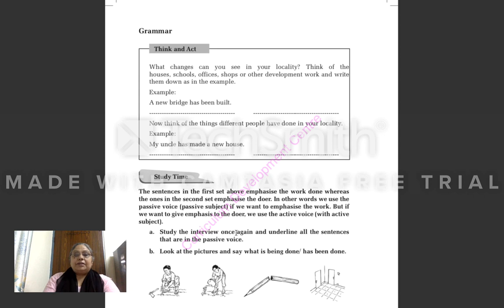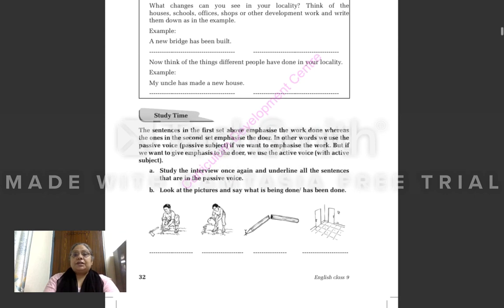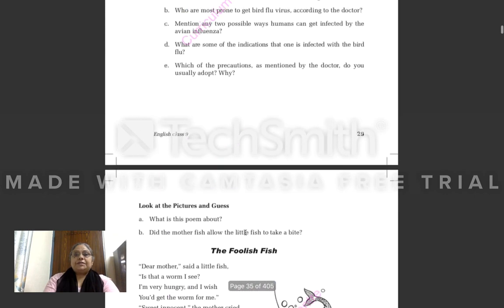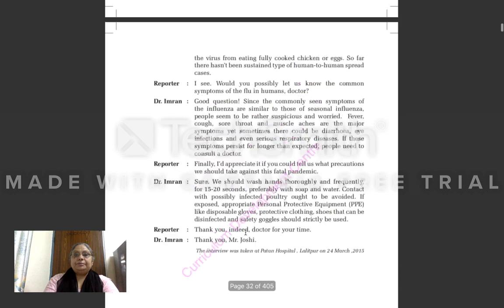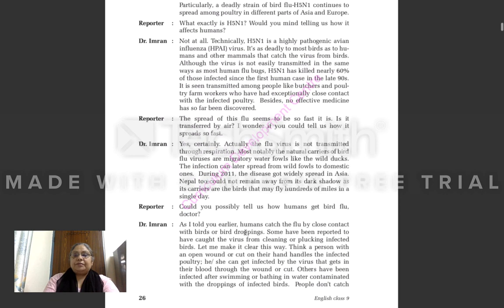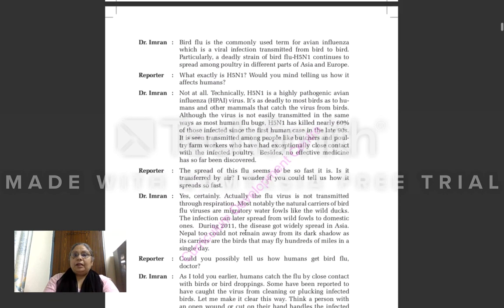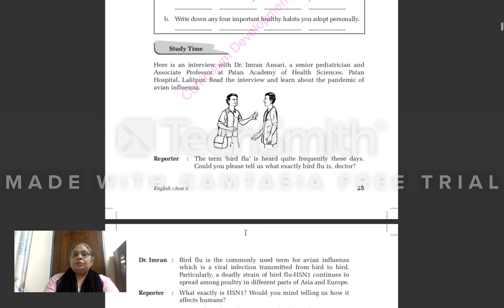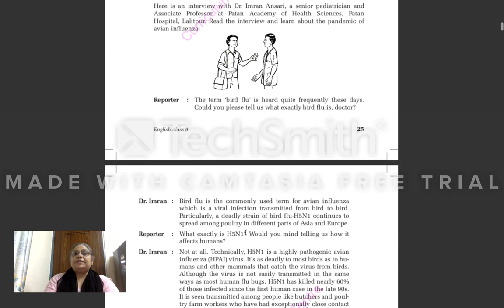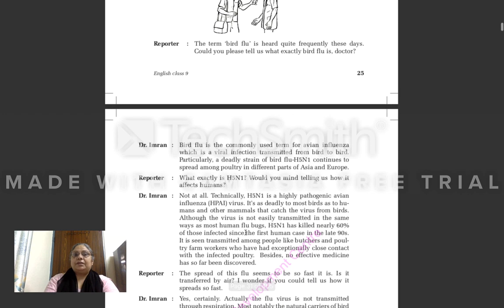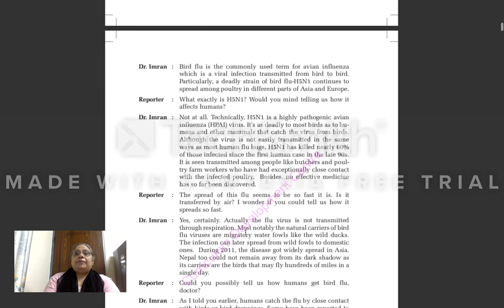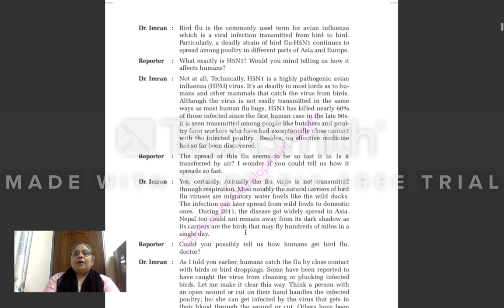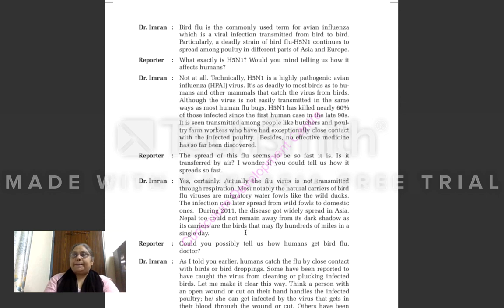Now study the interview once again and underline all the sentences that are in the passive voice. So for this now, what you have to do is, here is the interview, this interview. Now you will go through the interview. I'm not telling you to write all the sentences, but at least 5 sentences from this interview, which you will find in passive voice. Okay.